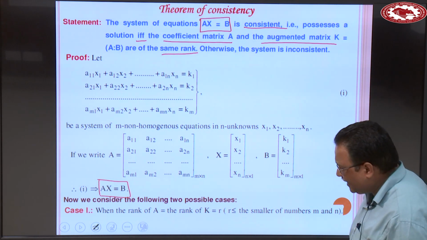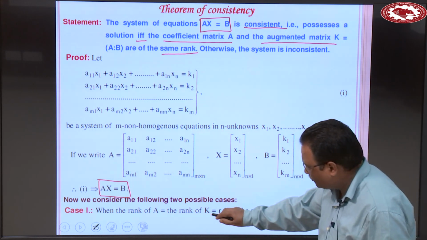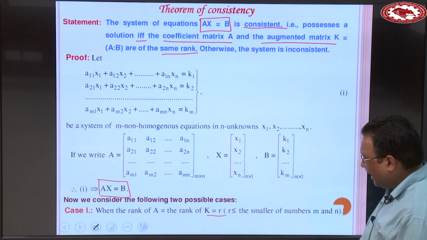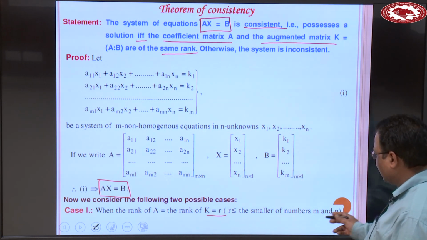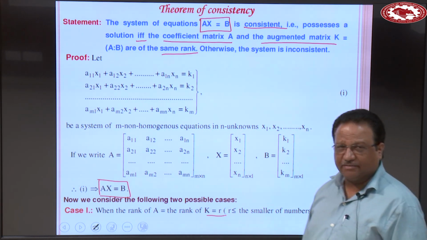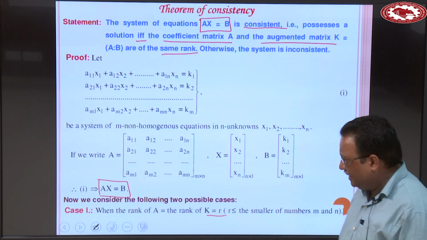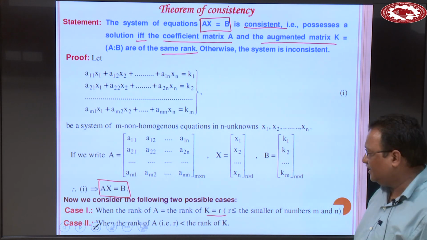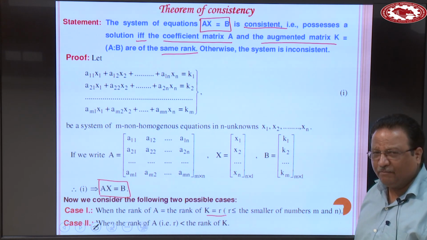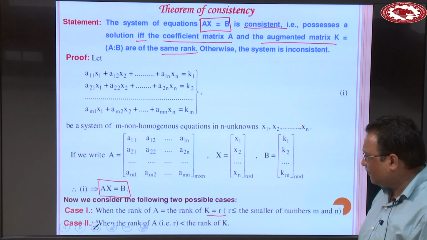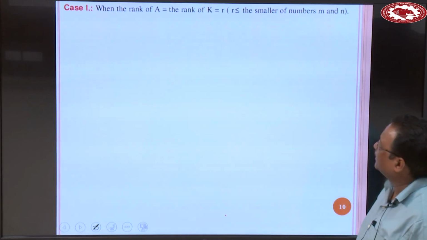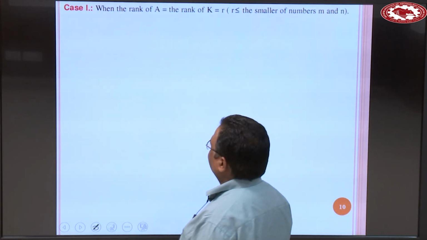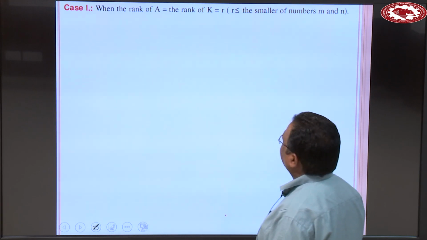So, when rank of A is equal to rank of K, let us suppose this one is R, and R is less than or equal to the smaller of the numbers m and n. And case 2 is when the rank of A, that is R, is less than rank of K. In particular, let us suppose that rank of K is R plus 1. Okay. So, case 1, when rank of A is equal to rank of K is equal to R,